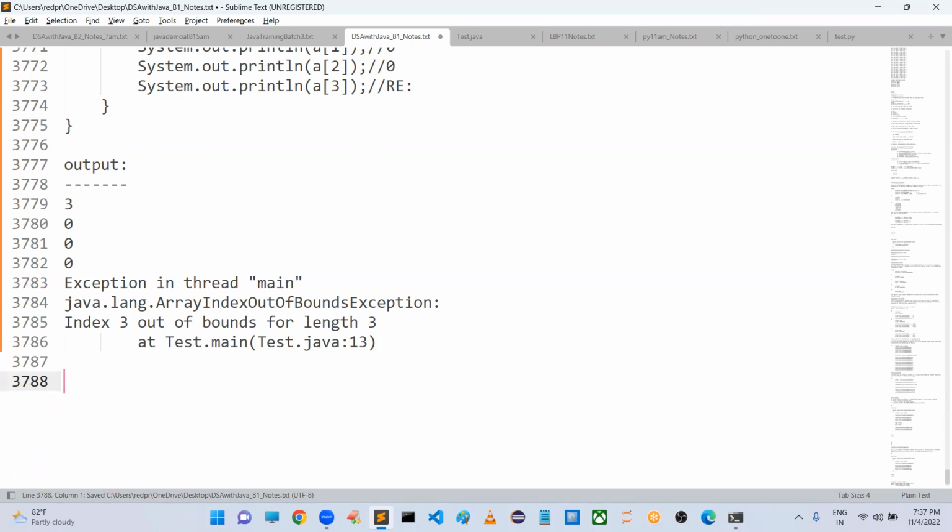Sir, like this we have one more exception with respect to arrays. Okay, with respect to arrays, we have one more exception.